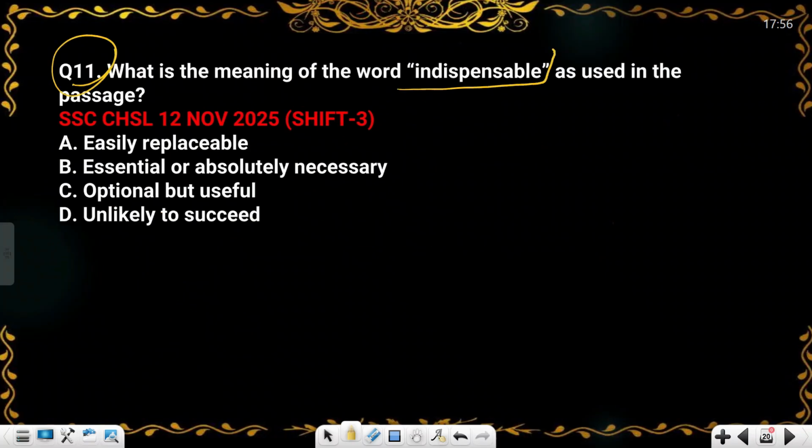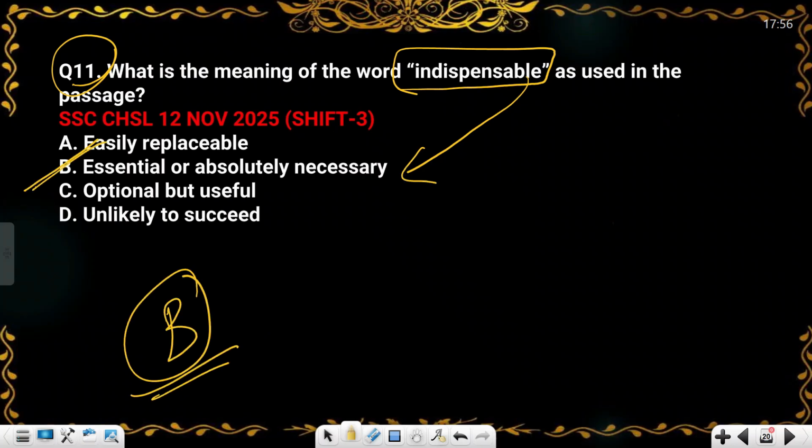So what is the meaning of the word indispensable used in the passage? Indispensable means something very important or necessary. So B will be your answer. And if you know it, then directly mark option B. But if you did not know it, then mark the lengthy one. So B will be your answer.